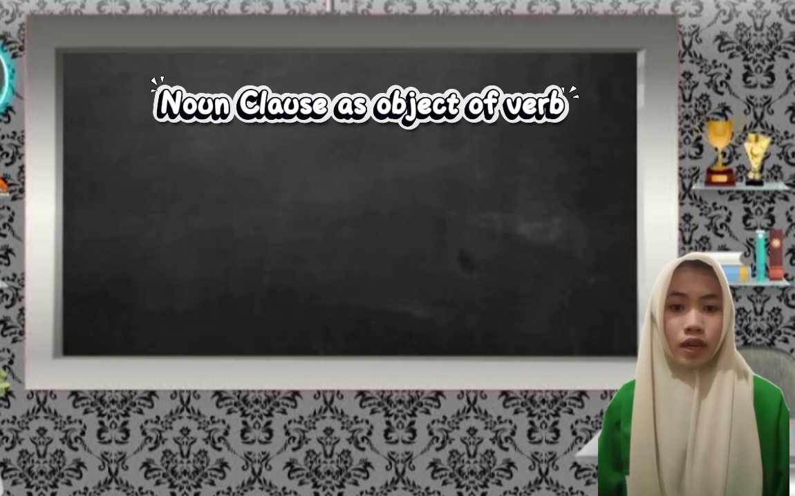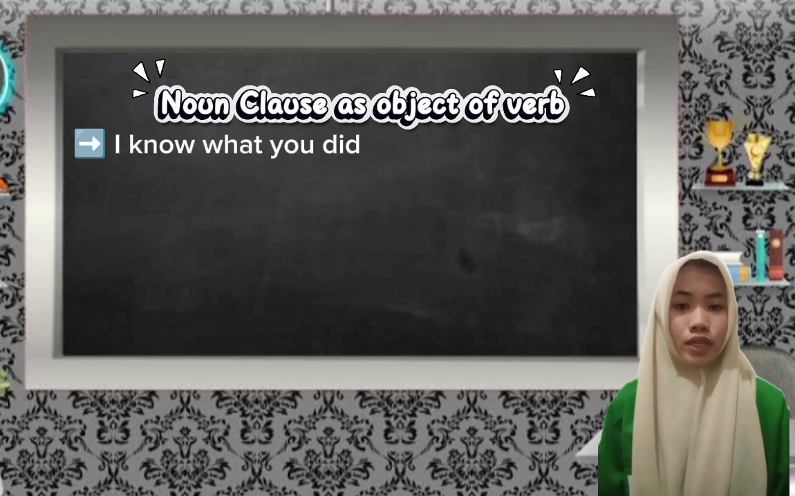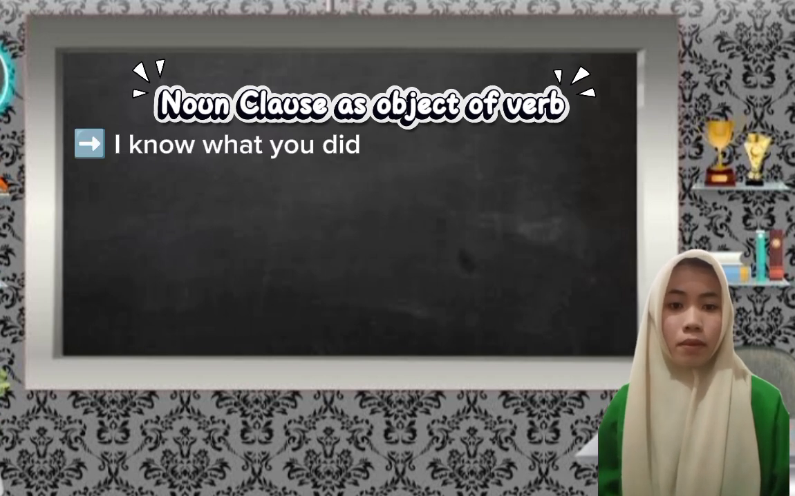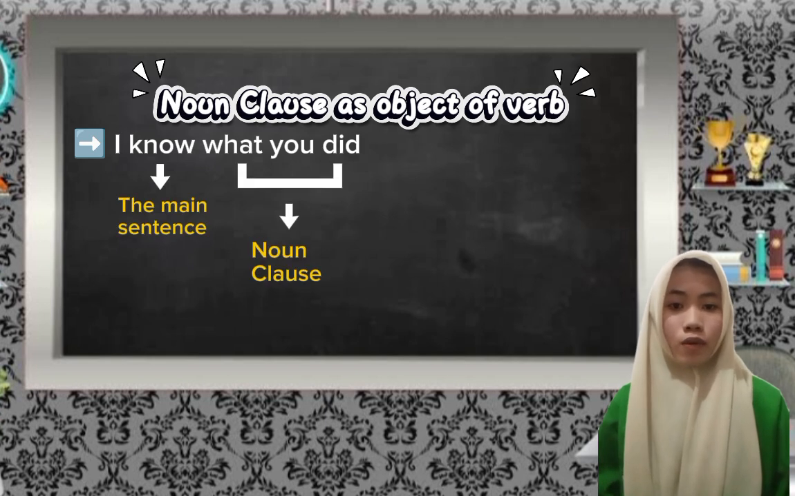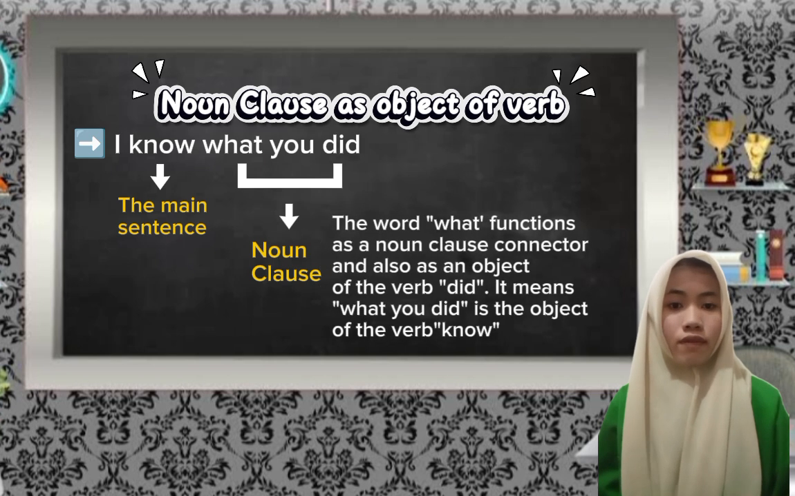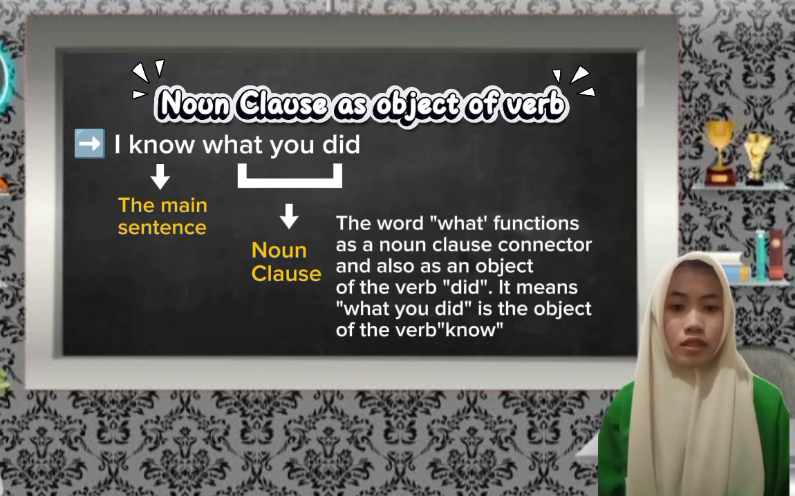Noun clause as object of verb. Okay, let's look at the first example. I know what you did. Here, the main sentence is I know, and the part what you did is a noun clause. The word what functions as a noun clause connector and also as an object of the verb did. It means what you did is the object of the verb know.